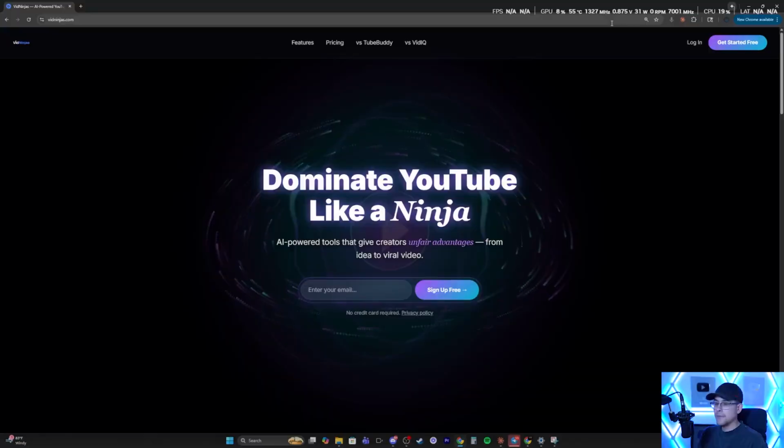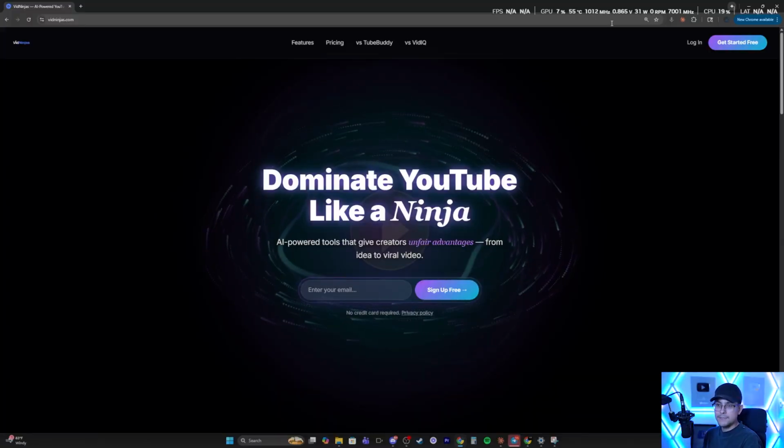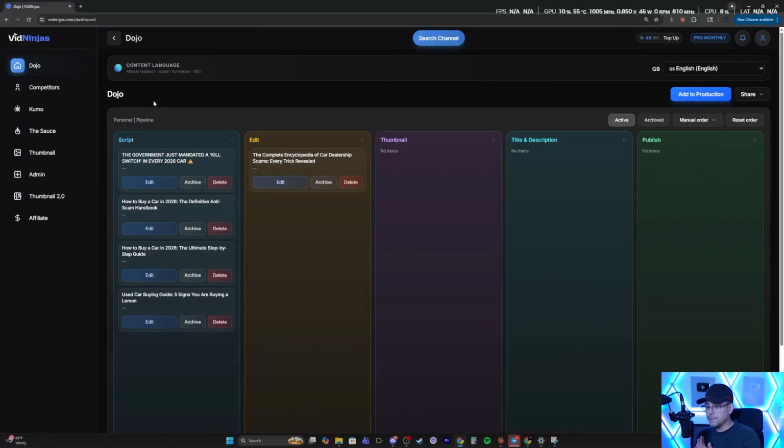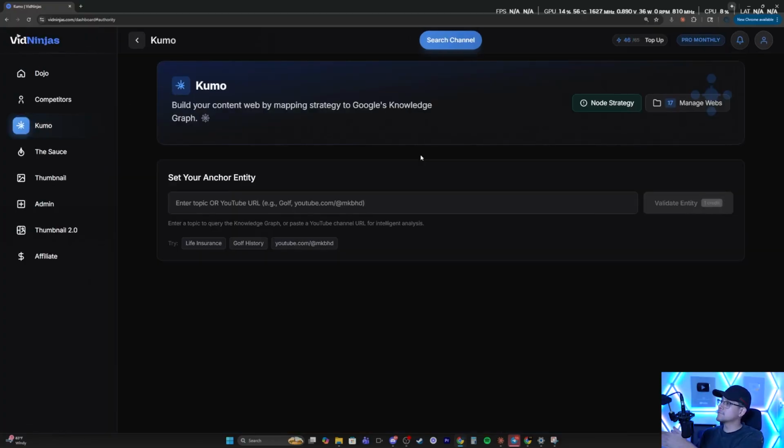All right, Kumo has officially dropped. After months of development, it is finally complete. If you are a pro user on VidNinjas, you should see it on the left side of your dashboard. Now, for those of you that don't know what Kumo is, that is a new tool that was added to VidNinjas, which is a software that we are developing here. Again, you need to be a pro user in order to see Kumo here on the left side. And this is what it looks like.